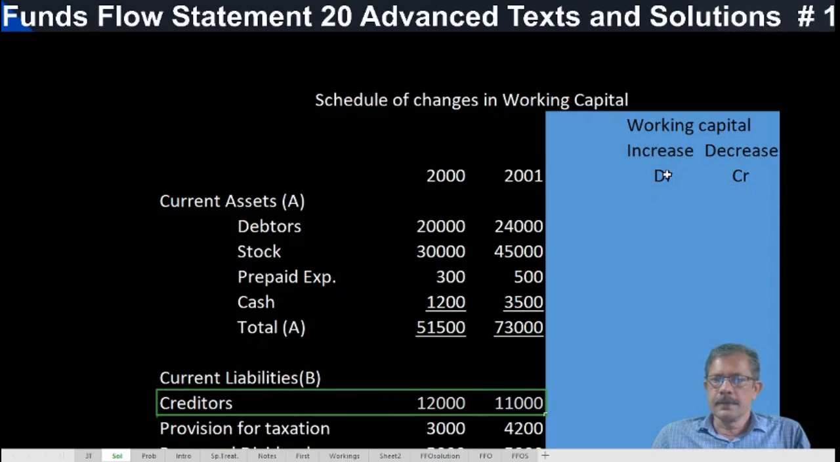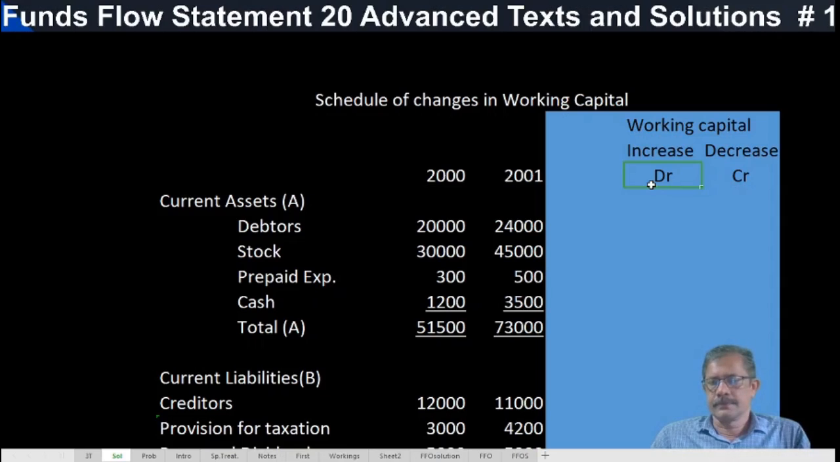Creditors are debited when they decrease. Creditors are credited when they increase. Otherwise, when current liability increases, it decreases working capital. When current liability increases, we show it as a credit. Now we will write each item. Debtors: 20,000, 24,000. It increases working capital, so 4,000 will be written like this.